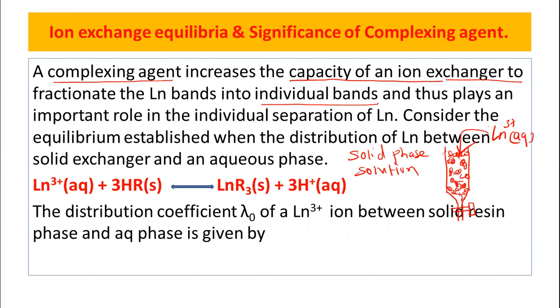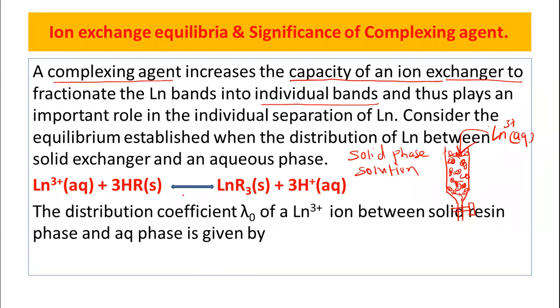So the quantity of the lanthanum ion is distributed in the two phases, that is solid resin and aqueous phase.